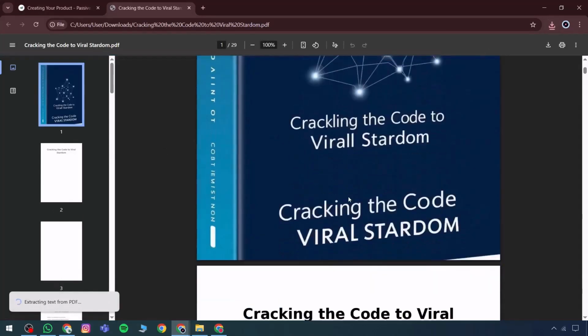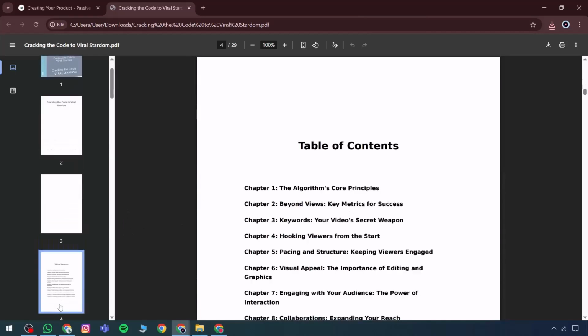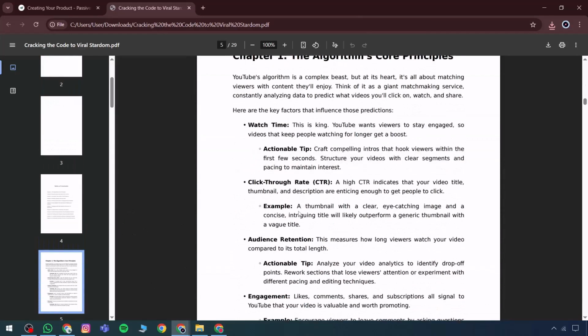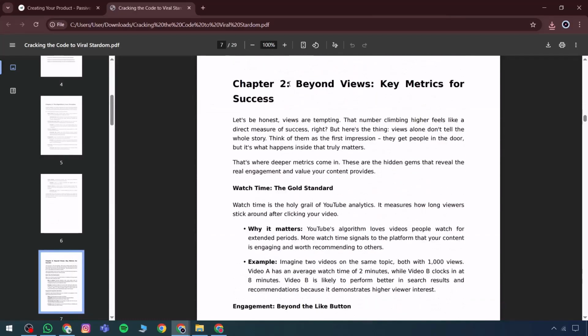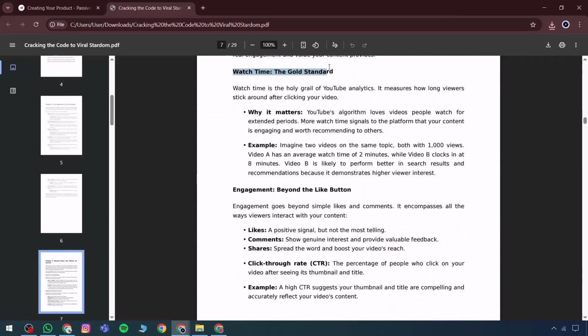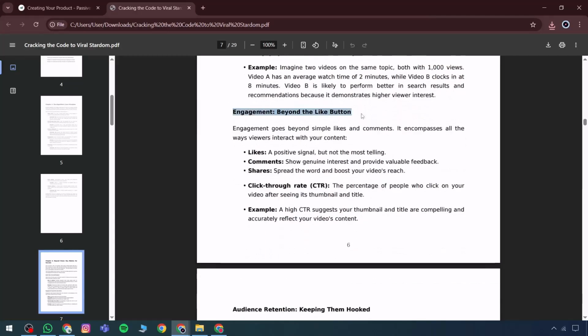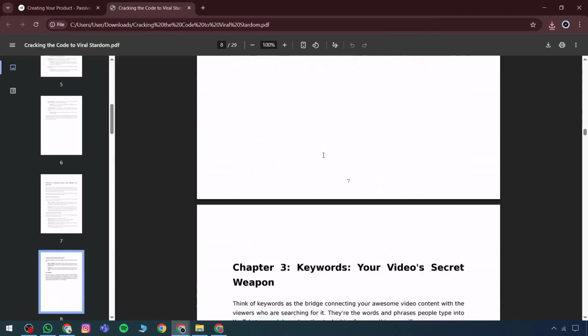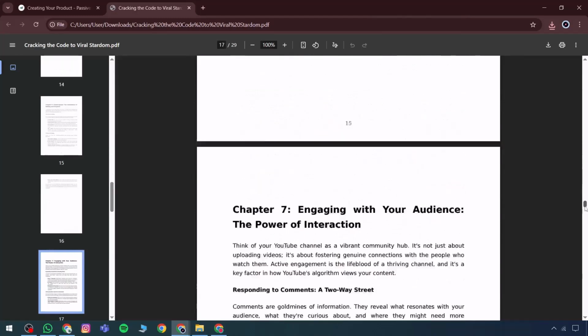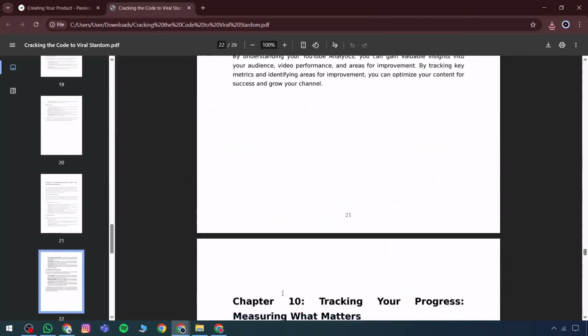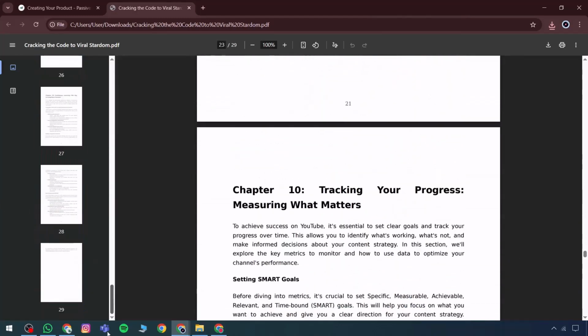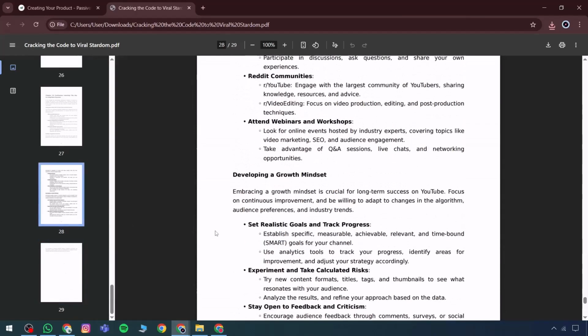It begins with the main material and follows with insights into the algorithm, showing how foundational principles are applied. Following the core sections, it dives into important metrics such as reach beyond views, watch time impact, and how interaction and audience engagement are measured. After the engagement analysis, key takeaways are presented. This results in a comprehensive digital book. Upon review, the content spans approximately 20 pages, creating a complete ebook with around 30 pages in total.